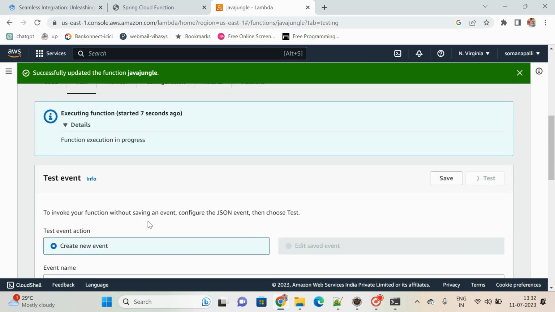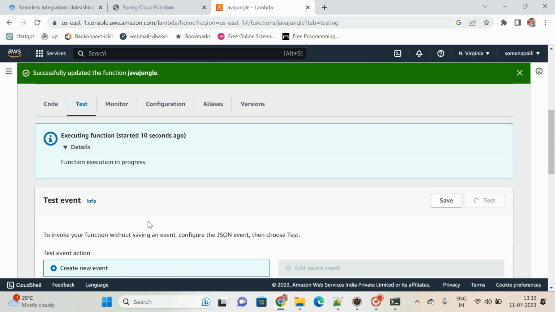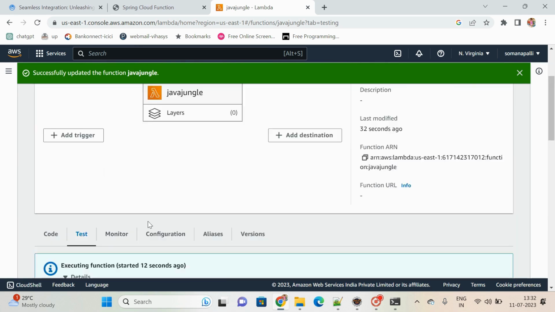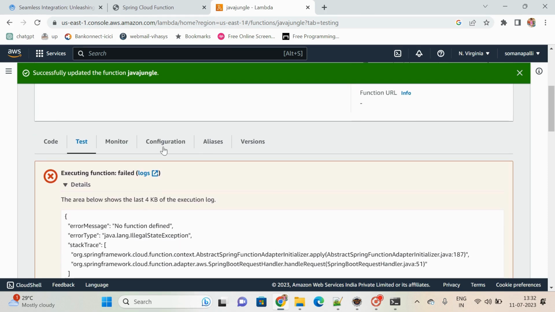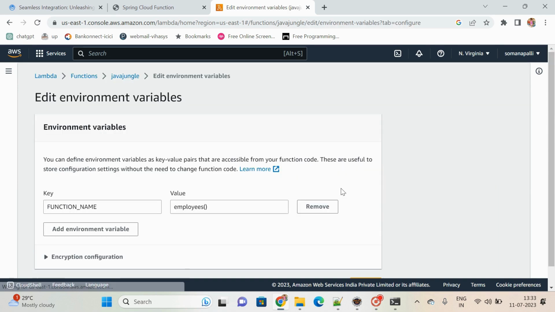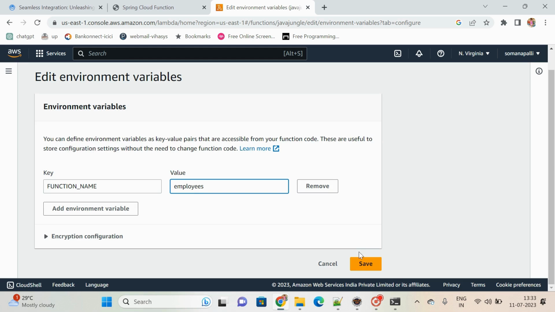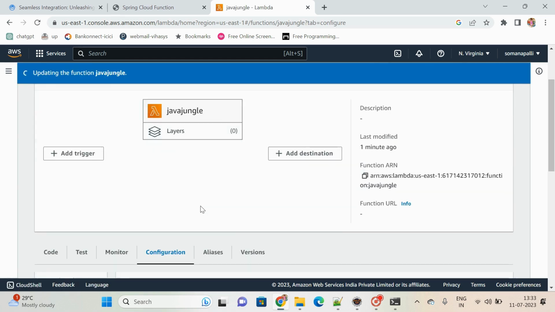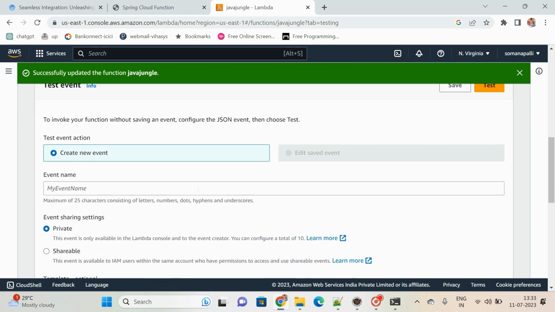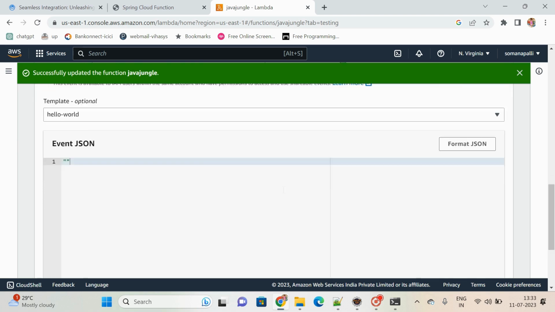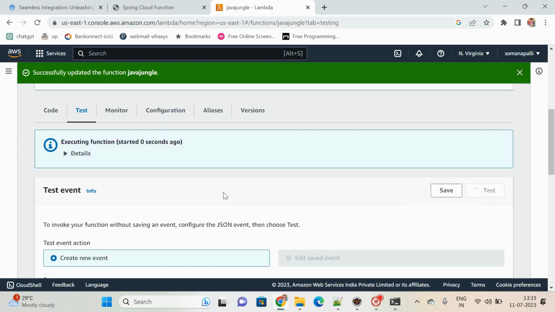Function execution in progress. Usually it won't take much time. Okay, no function defined. That means I think I'm supposed to change it. We need not give the method name as a method, we only have to give the method name. Go to the test. Click on the test.